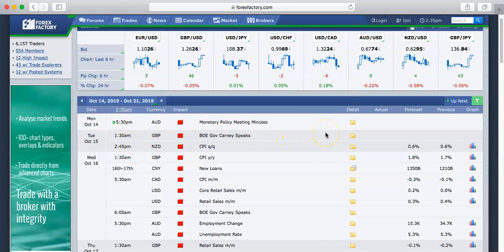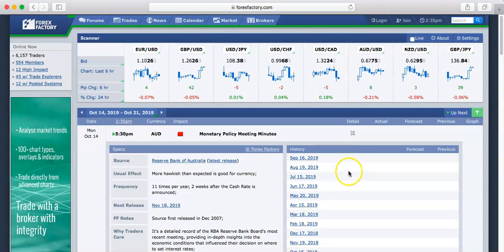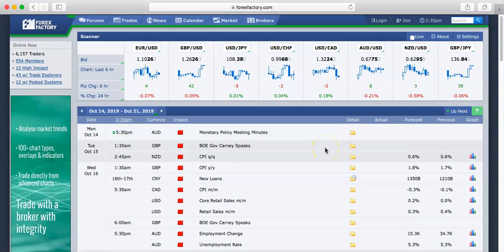Now what I need to do to figure out what the news is going to do is I go to this folder right here and it will tell you usual effect, more hawkish than expected is good for currency. So we have information that's good for currency, but what we really want to know is the history, what happened in the past. And we can't even see the history right here. So honestly, I don't know if I'd follow that news, especially because it's Monday as well, but I'm going to give you guys a hint.